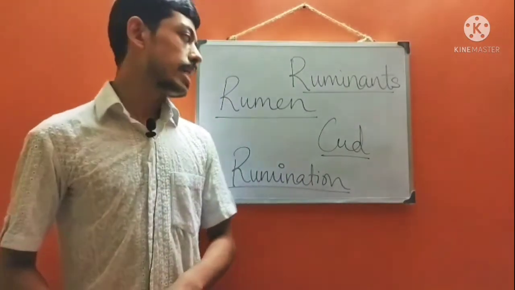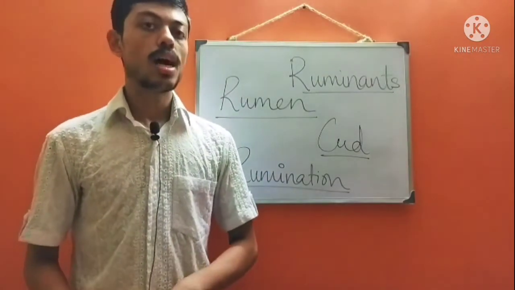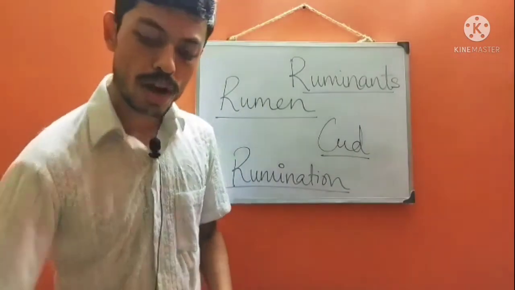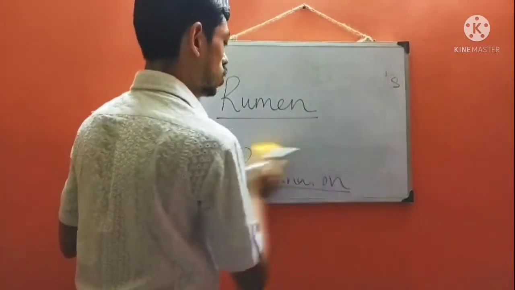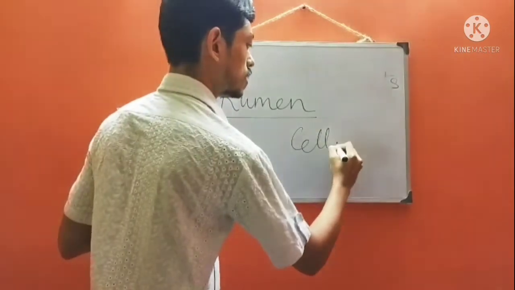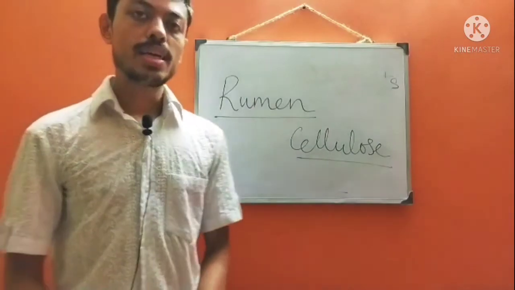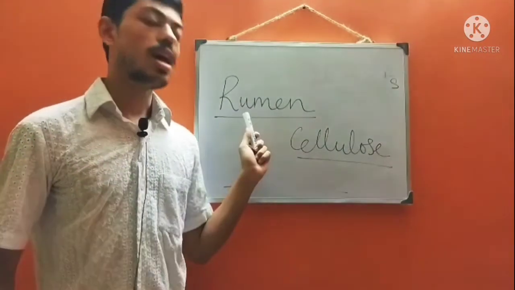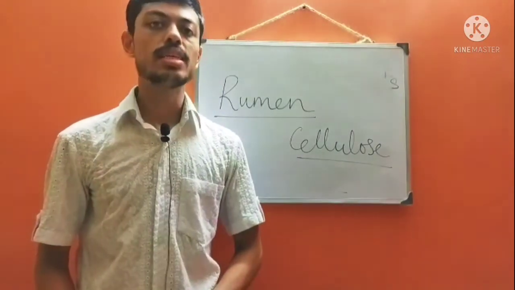In the rumen there are bacteria which digest a carbohydrate called cellulose, which is present in the grasses.